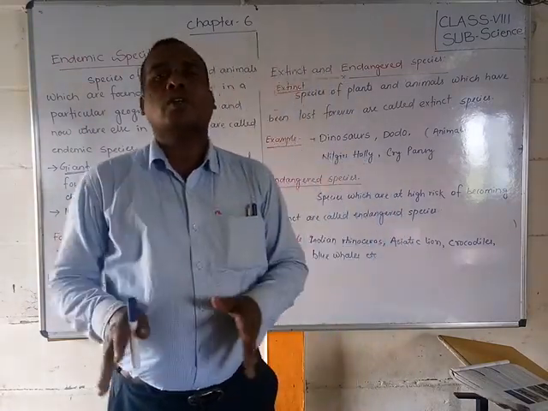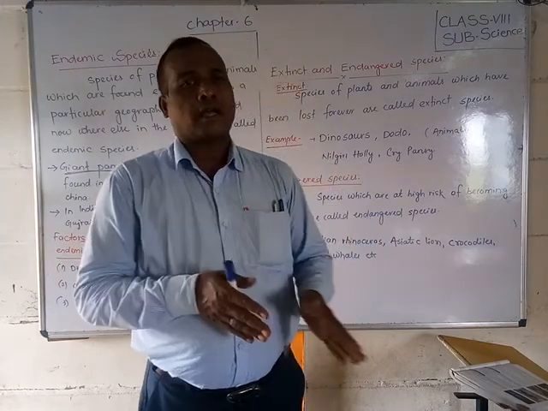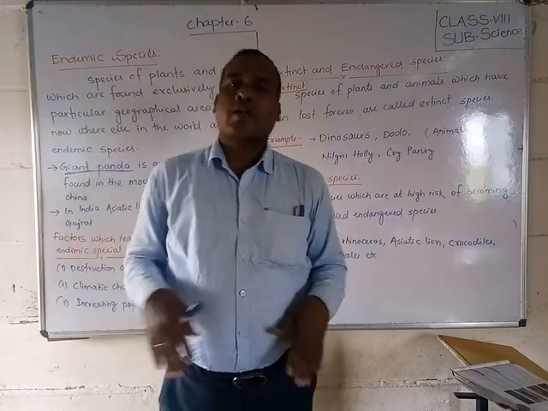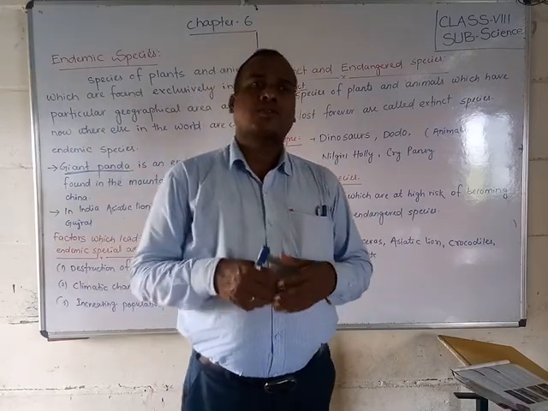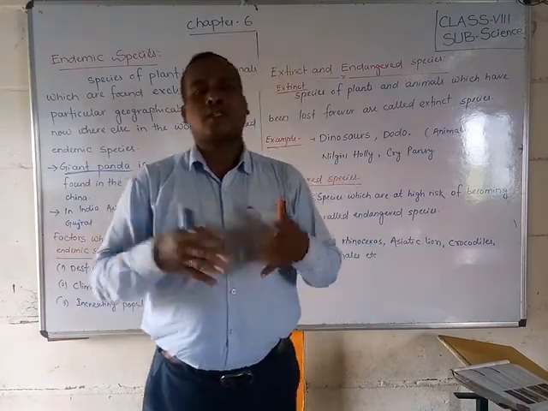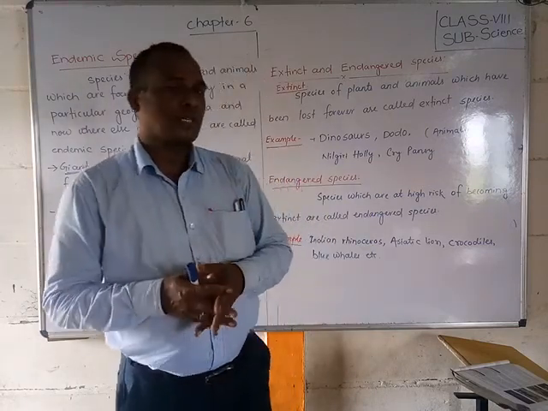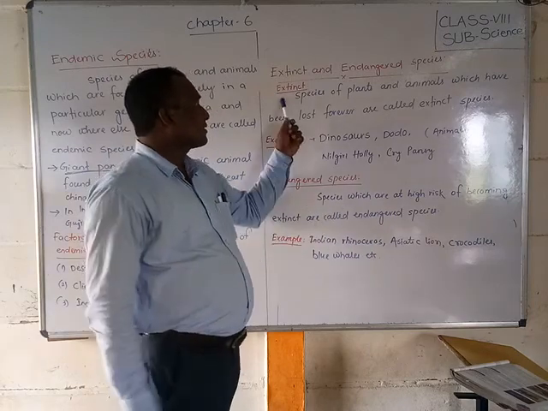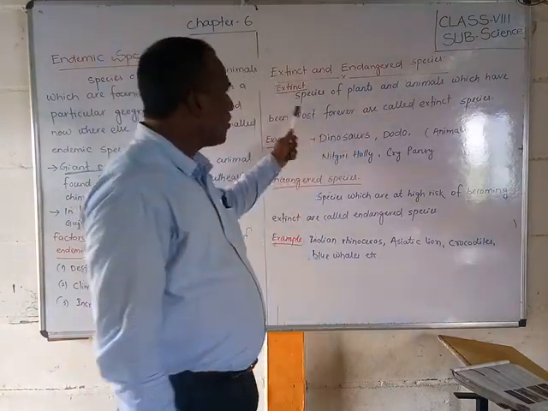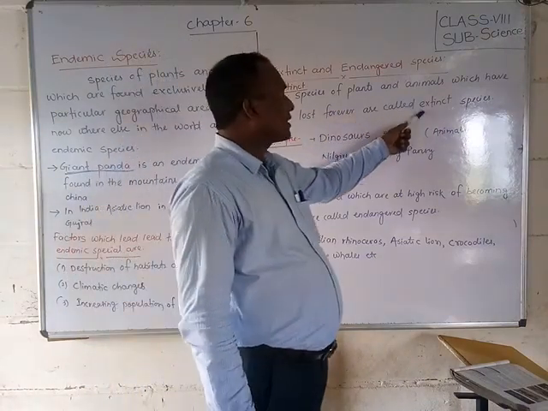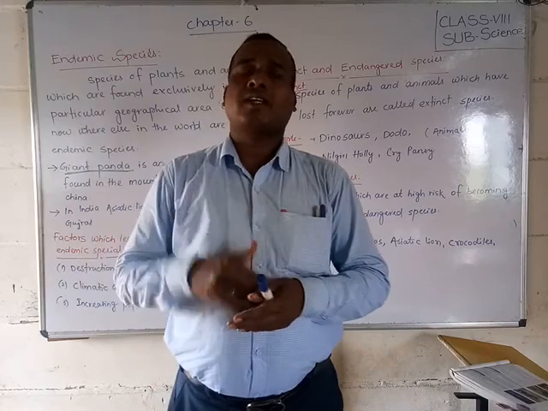Some plants have also died and vanished from our surroundings, because they could not adapt or adjust to the atmosphere. That is called an extinct species. The species of plants and animals which have been lost forever are called extinct species. We can never see them again.